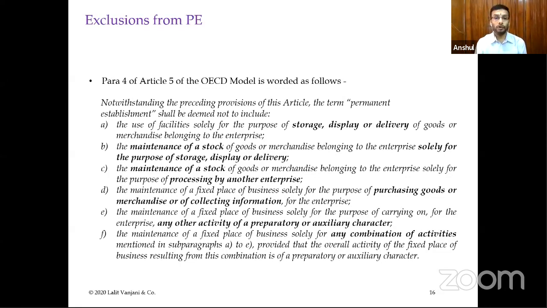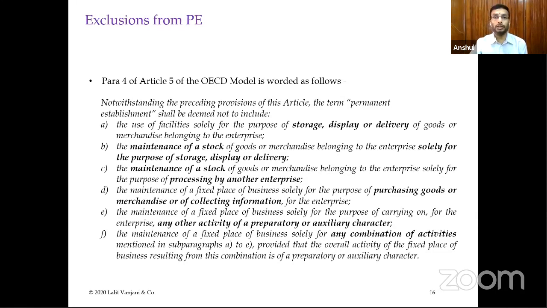Now, the fourth one is purchasing goods or merchandise or collecting information. If you have created a liaison office, there is the case of Nike. Nike was using its liaison office just to procure goods from India. They were using India as a source hub for their global product range.